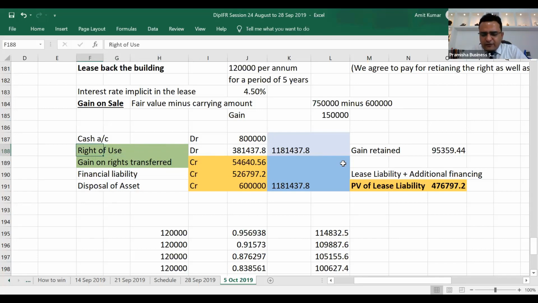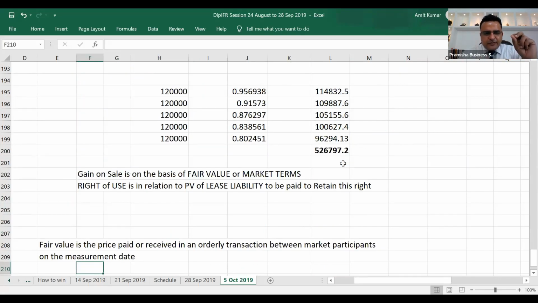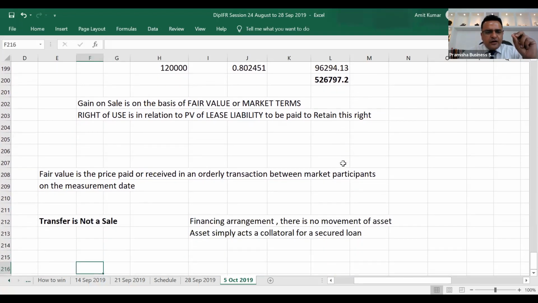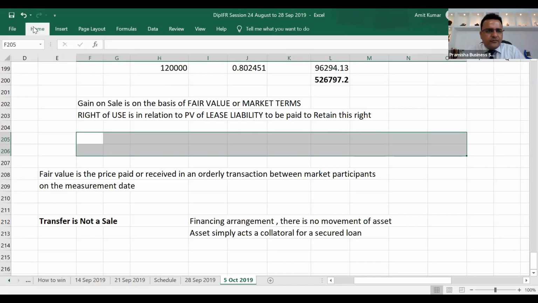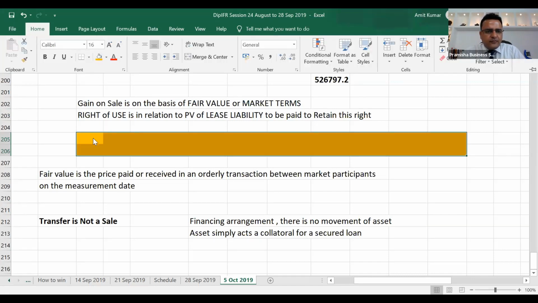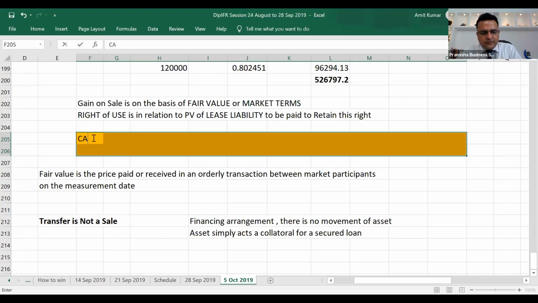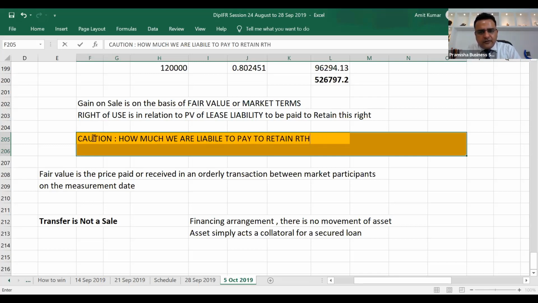So we simply need to be careful about how much we are liable to pay to retain the right of use.